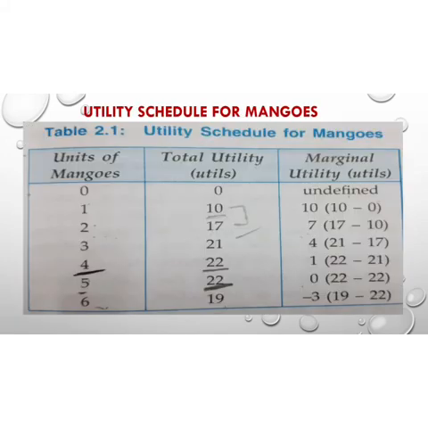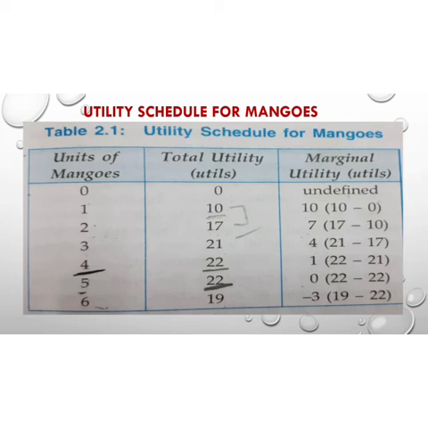So now you can see the schedule of the mangoes. Here the units of the mangoes are given, that is 0, 1, 2, 3, 4, 5, 6, and the total utility has been given as 0, 10, 17. It means what? When we consume 0 mango, our total utility is 0. When we consume 1 mango, total utility derived is 10 utils. When we consume 2 mangoes, total utility is 17, and when we consume the third mango, the total utility is 21.